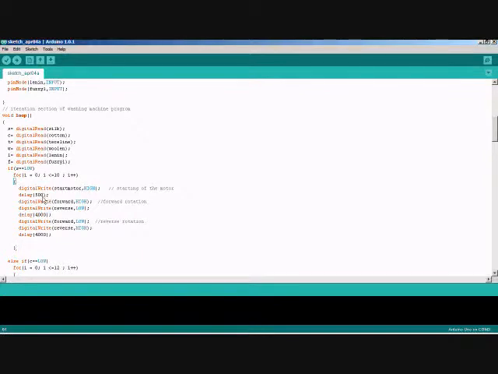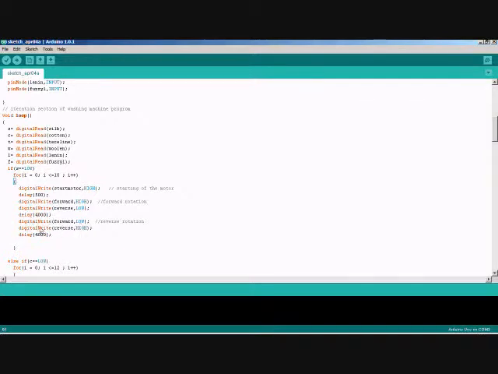The revolutions can be given by programming commands like digitalWrite. The command digitalWrite of start motor comma HIGH makes the pin high, which makes the neutral circuit of the motor closed according to the circuit. Later, the commands digitalWrite forward comma HIGH and digitalWrite of reverse comma LOW make one of the line pins high and the other low. This makes the line 1 circuit closed and the line 2 circuit open. Some delay is given for some time by the predefined function delay. Then the motor rotates in to and fro motion for some delay given in the function.